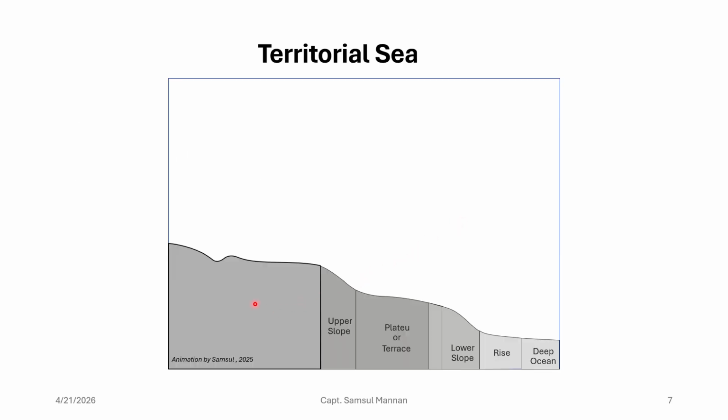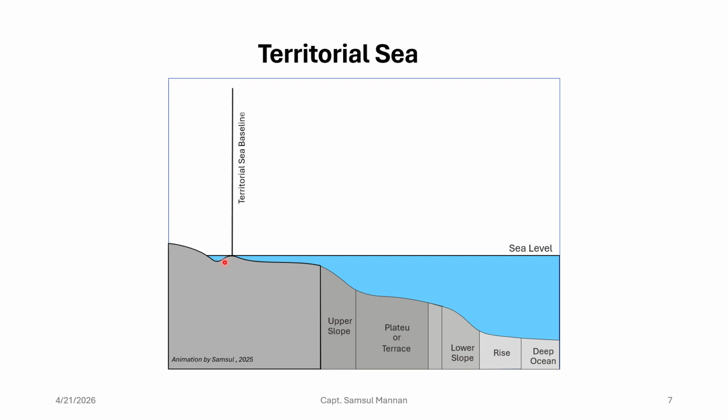So if you have got this, if it is your coastal state, and if you have got this sea level, and if you have got this territorial baseline, in that case the territorial sea will be up to 12 nautical miles from the baseline, right? Here you have got the extended sovereignty, and actually you can enjoy the sovereignty over here.